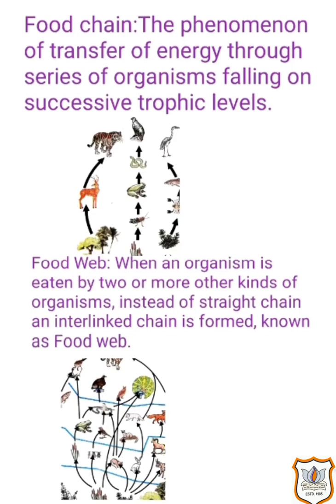So after discussing producers, consumers and decomposers, now we are ready to discuss food chains and food web. What is food chain? The phenomenon of transfer of energy through a series of organisms falling on successive trophic levels. What do you mean by this?